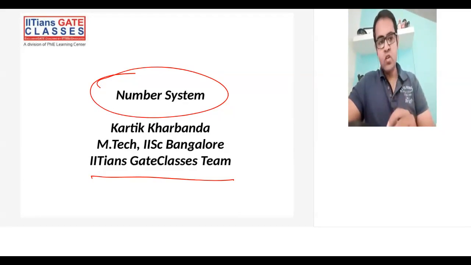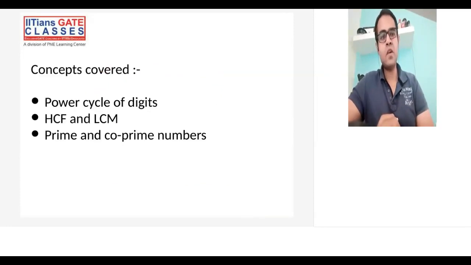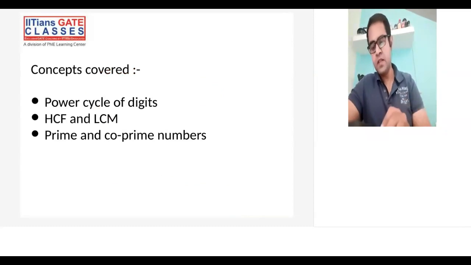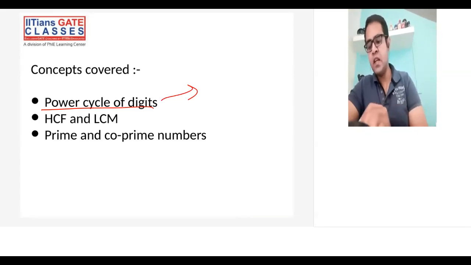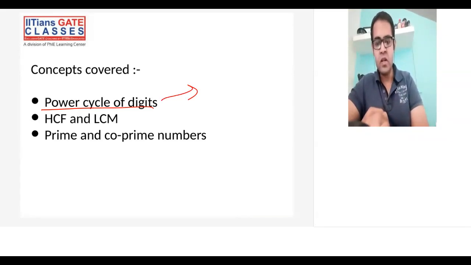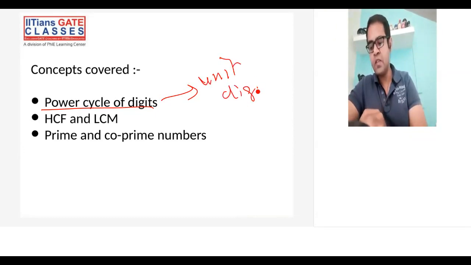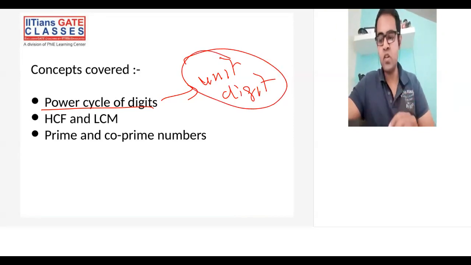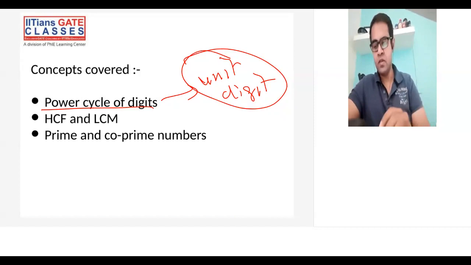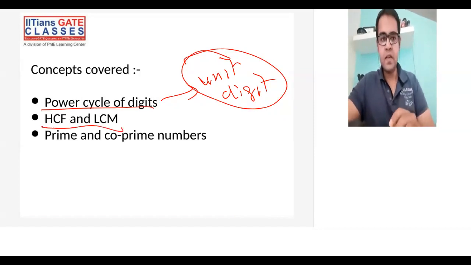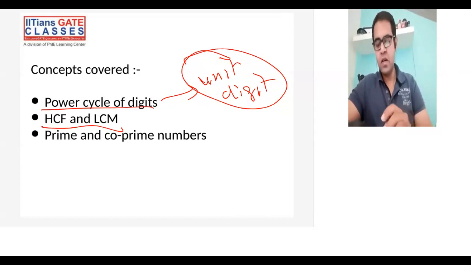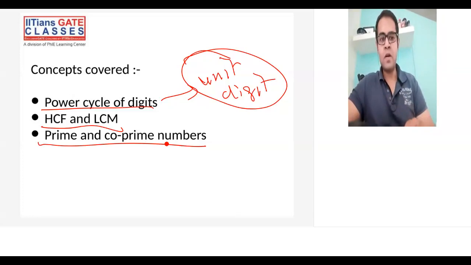All right, so we'll jump on to the concepts that are very frequent in the GATE exam. The first concept is the power cycle of any digit. If I give you a very big expression, you'll use this concept to find the unit digit of the result. This is why we learn this. Second is HCF and LCM, which of course has numerous applications. And third one is prime and co-prime numbers.